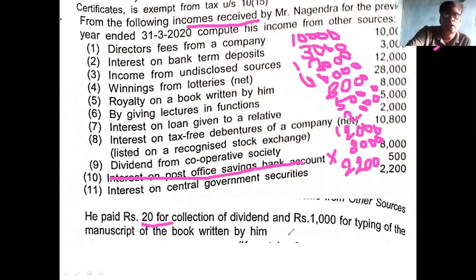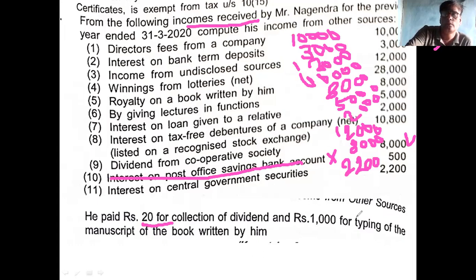Is there dividend from an Indian company? Dividend from cooperative society. Other income is 8,000, so it is allowable. If there is no income, it is not taxable. No, sorry, it is not allowed. Remember this: 20 rupee collection charges on dividend is allowable because dividend is taxable here.